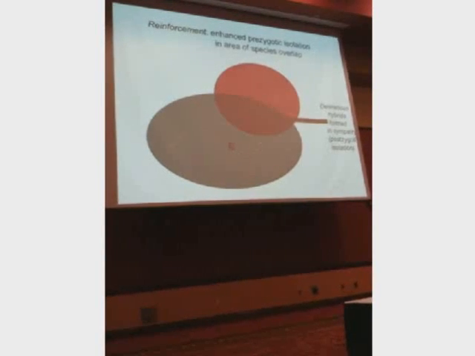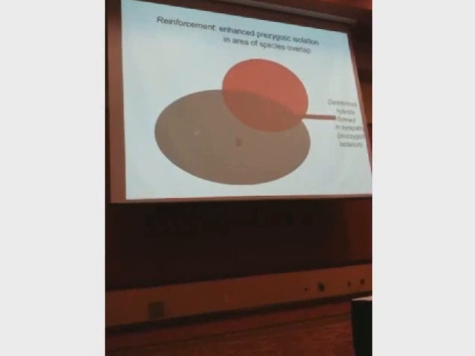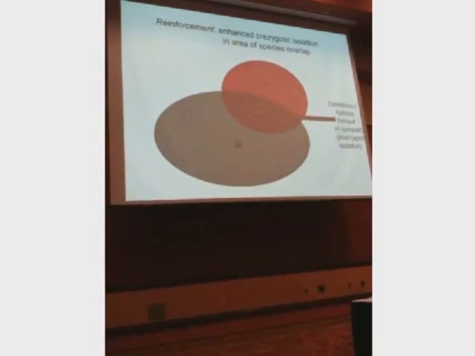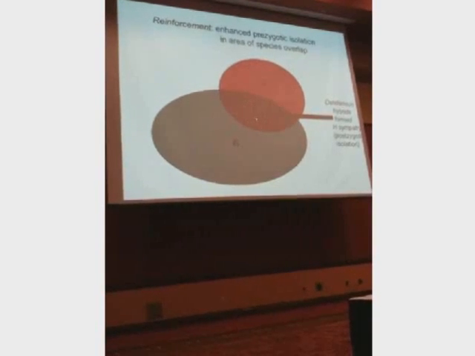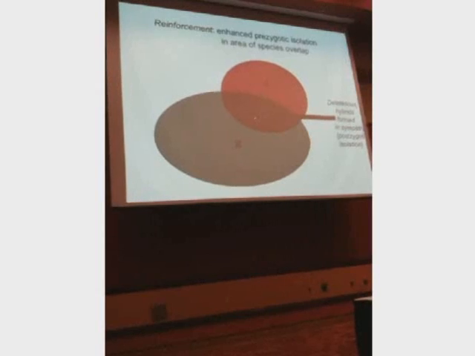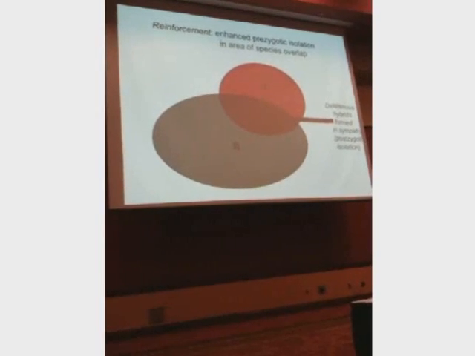Imagine, for example, that B is Drosophila yakuba, so this non-intersecting area represents not only the African mainland, but the area of São Tomé at low altitudes, where they do not encounter the other species. Here's the hybrid zone between 1,100 and 1,400 meters, and there's Drosophila santomea up at the top of the mountain. So in the area where both species live, there's a selective pressure that they don't encounter anywhere else, and that's the pressure of hybridization.